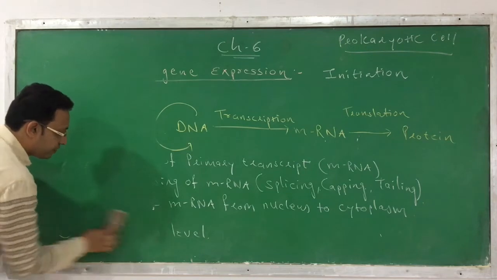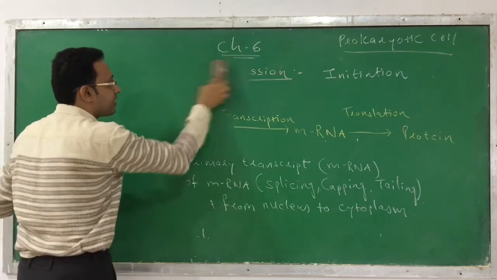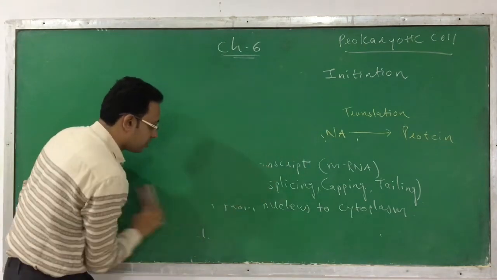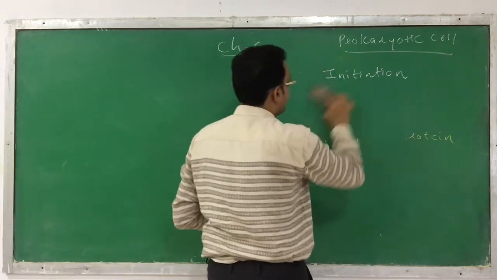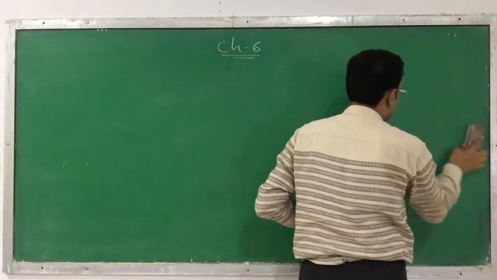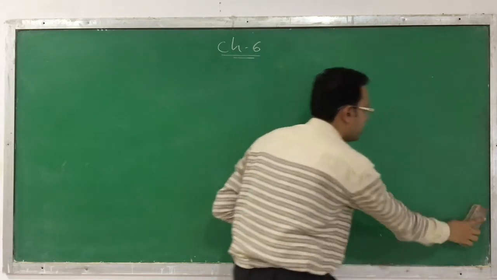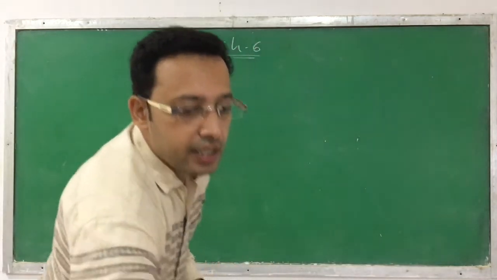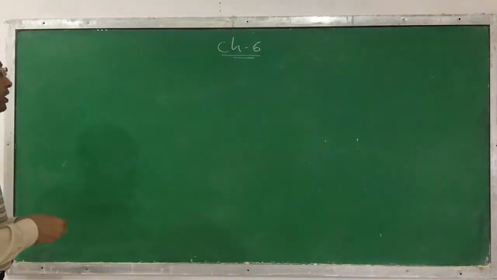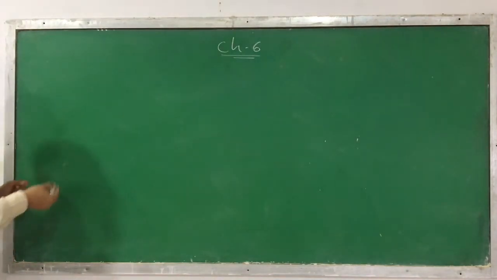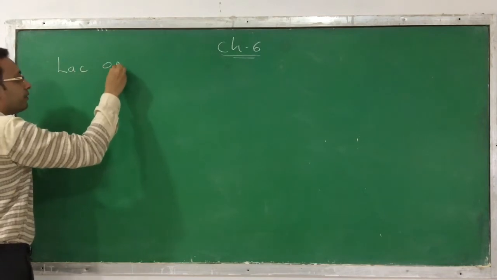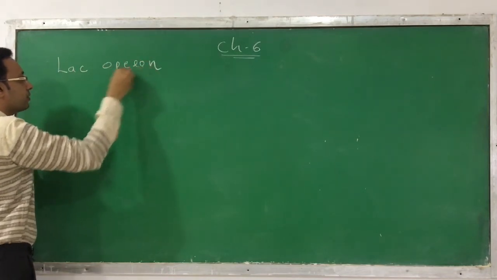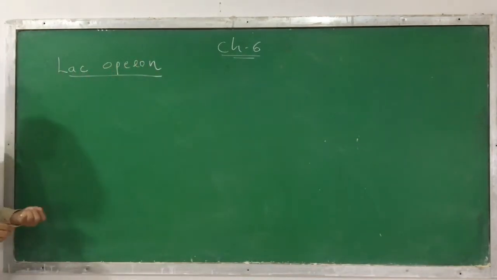Till now we have studied at which level the regulation of gene expression occurs in eukaryotic and prokaryotic cells. We have also discussed why the regulation of gene expression is necessary. And now, as an example of how gene regulation occurs in prokaryotic cells, I am explaining the lac operon. What is a lac operon?